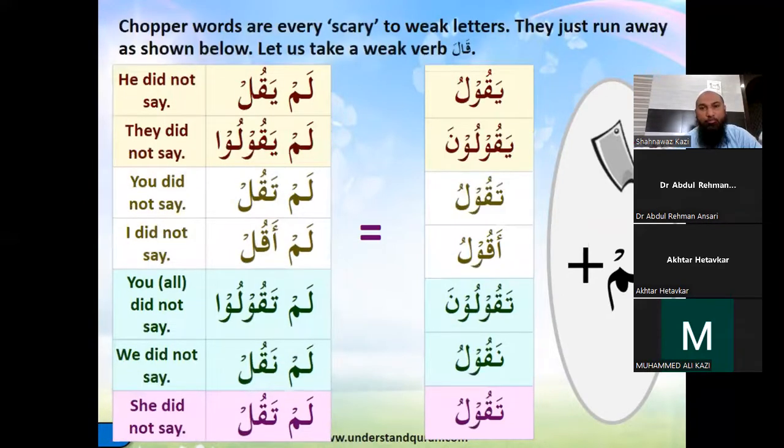And with the weak words, qala yaqulu, the vaw gets dropped after the lam is added. So yaqulu becomes lam yaqul. The vaw is also dropped and the dhamma becomes a sukun. So yaqulu, lam yaqul, yaquluna, lam yaqulu, that will remain same. Taqulu, lam taqul, aqulu, lam aqul, taquluna, lam taqulu, naqulu, lam naqul, and taqulu becomes lam taqul.